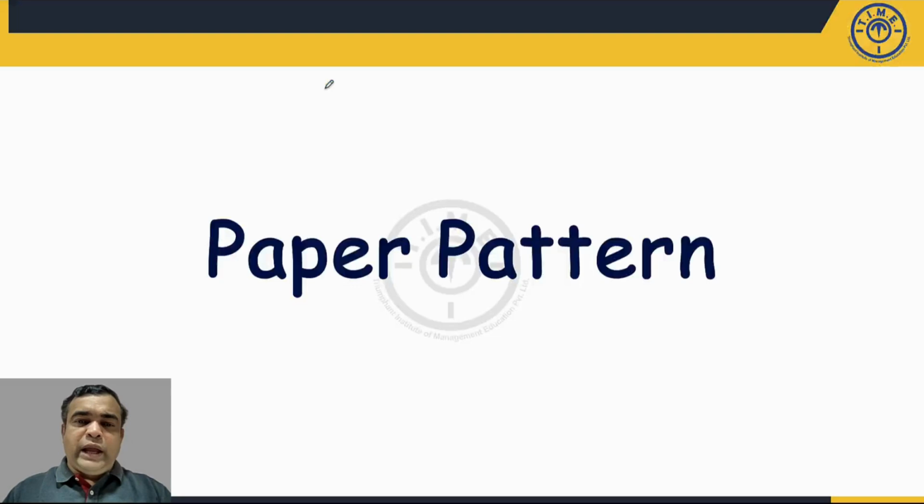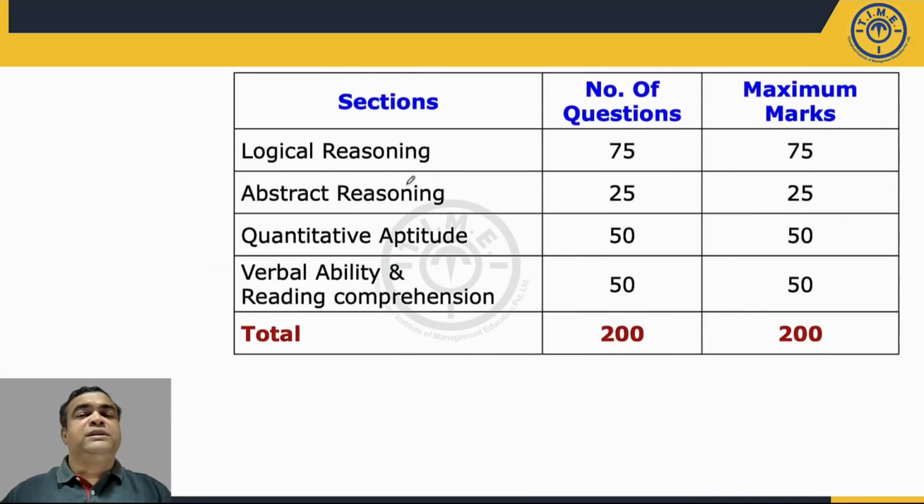Now, if I look at the paper pattern, across these 6 slots, the paper pattern has been the same. If I look at the overall structure, there are 4 sections: logical reasoning, abstract reasoning, quantitative aptitude, verbal ability, and reading comprehension, with the same number of questions as mentioned in the information brochure, that is 75, 25, 50, 50. So this breakup was the same for all the 6 slots.